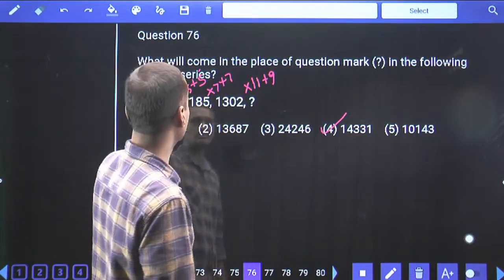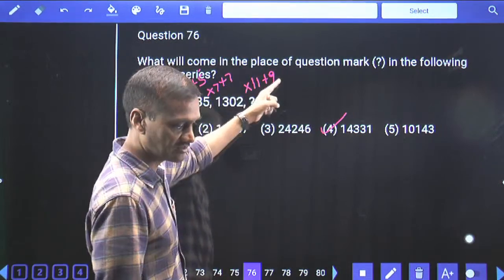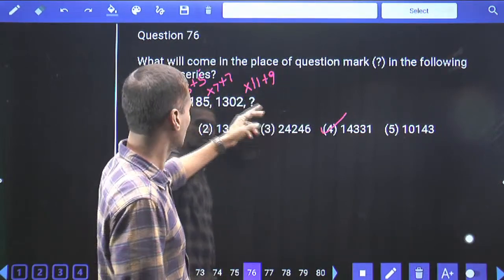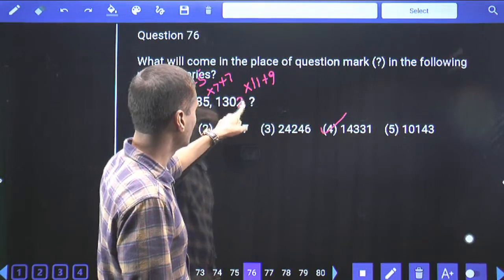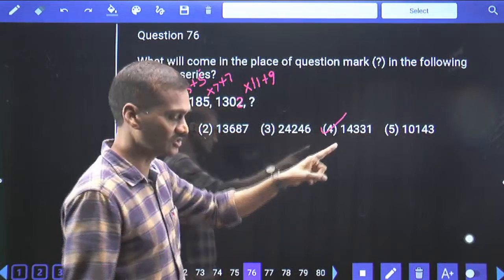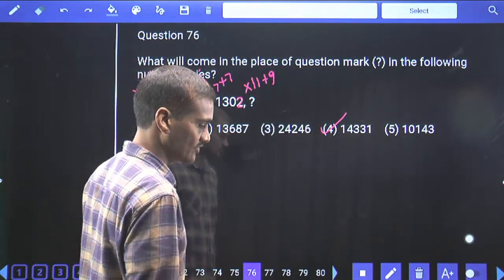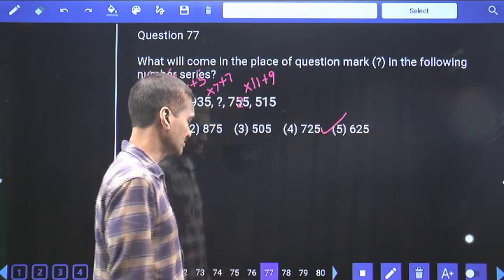Isn't it? Here the logic must be the numbers are multiplied with the prime numbers, and consecutive odd numbers are added: 1, 3, 5, 7, 9. Now the last digit: 2 into 1 is 2, plus 9, 11. Last digit must be 1. Among the given choices, we have only one choice wherein the last digit is 1. Hence choice 4 is the answer. And this is about 76.